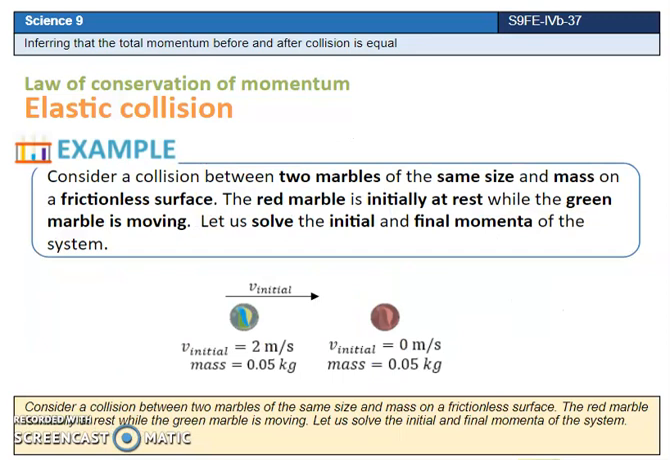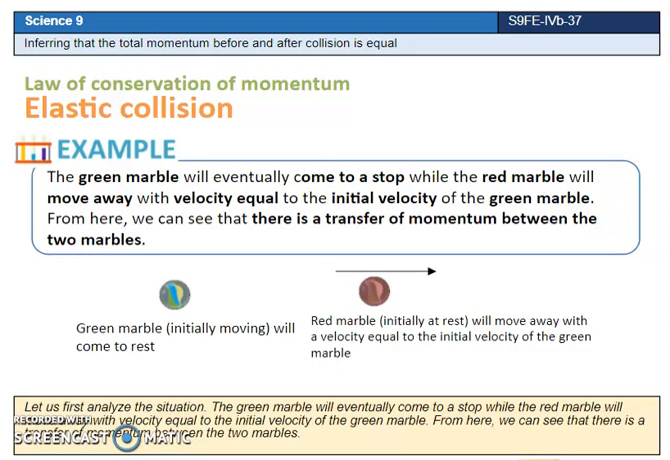Consider a collision between two marbles of the same size and mass, on a frictionless surface. The red marble is initially at rest, while the green marble is moving. Let us solve the initial and final momenta of the system. Let us first analyze the situation. The green marble will eventually come to a stop, while the red marble will move away with velocity equal to the initial velocity of the green marble.